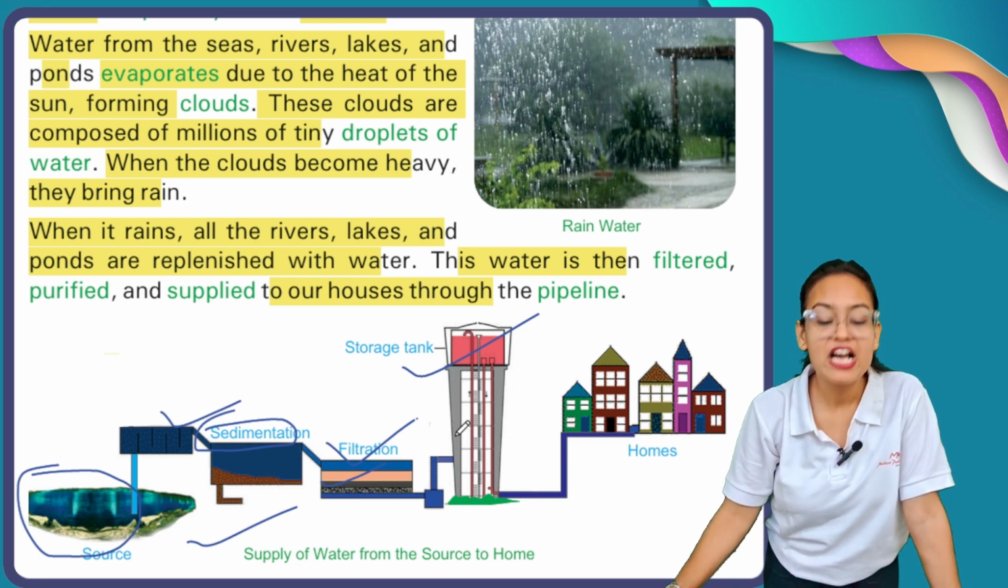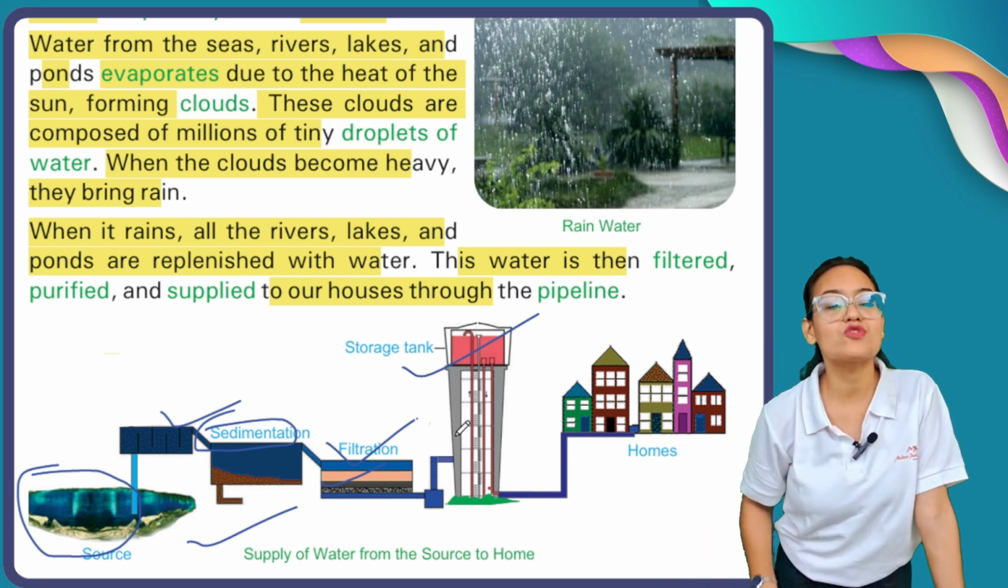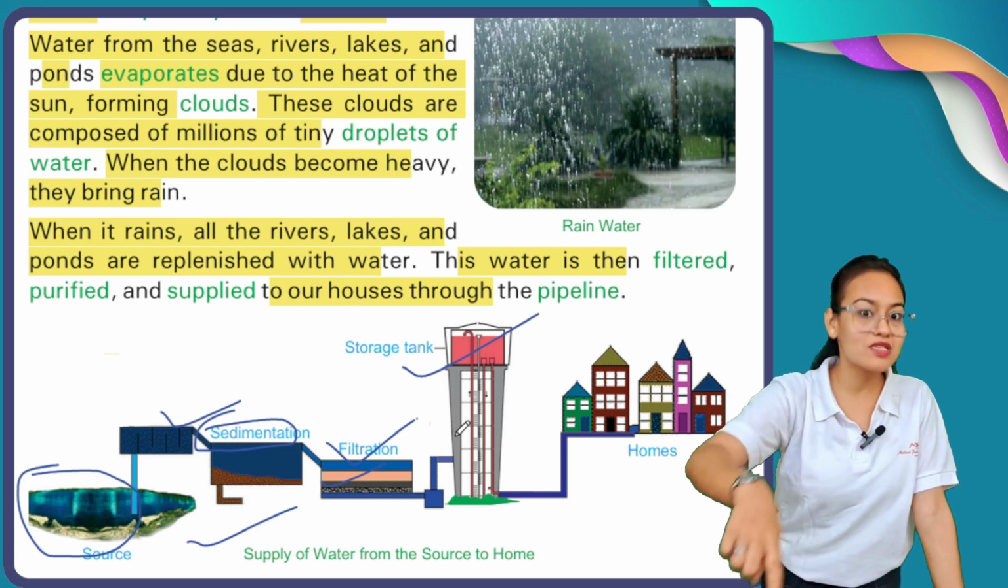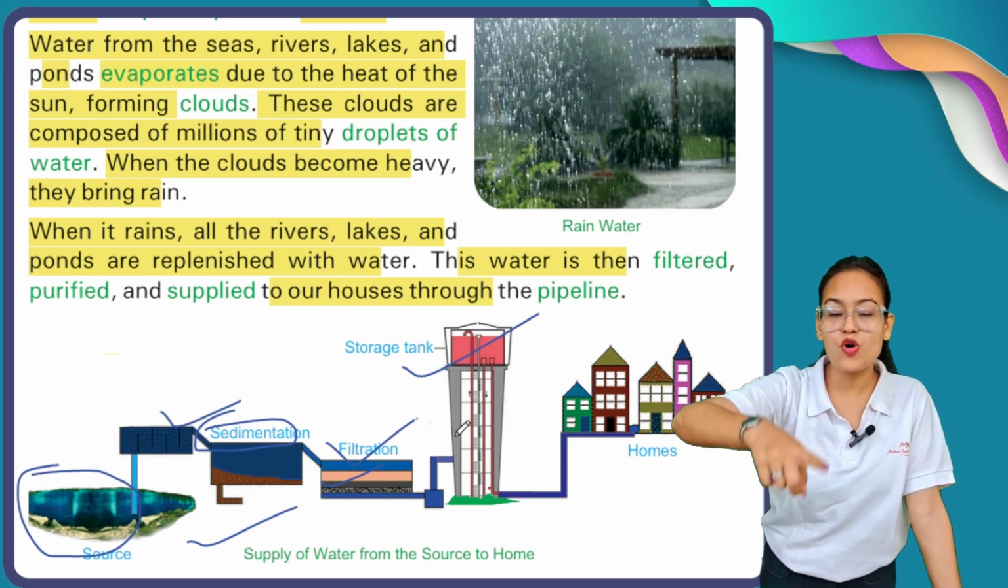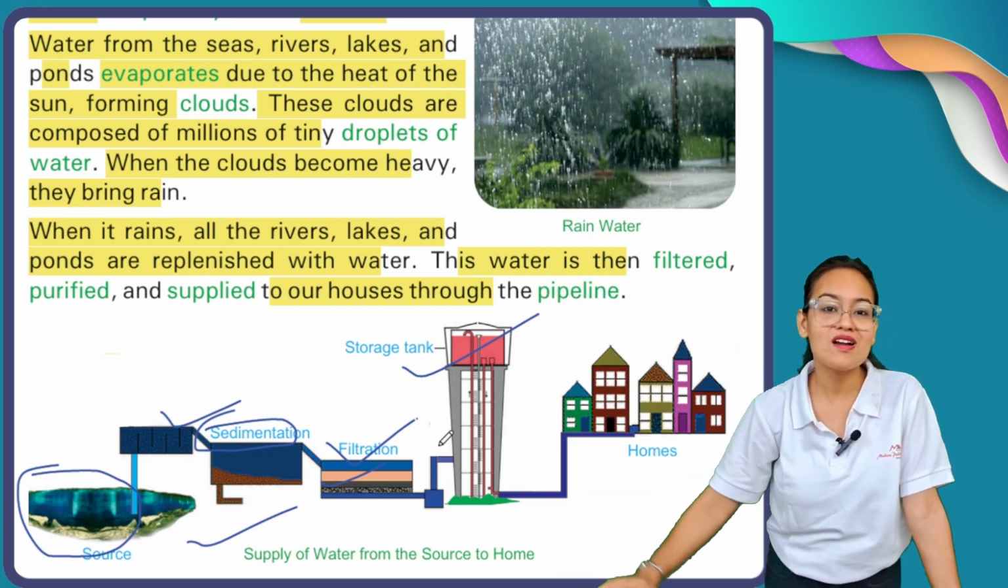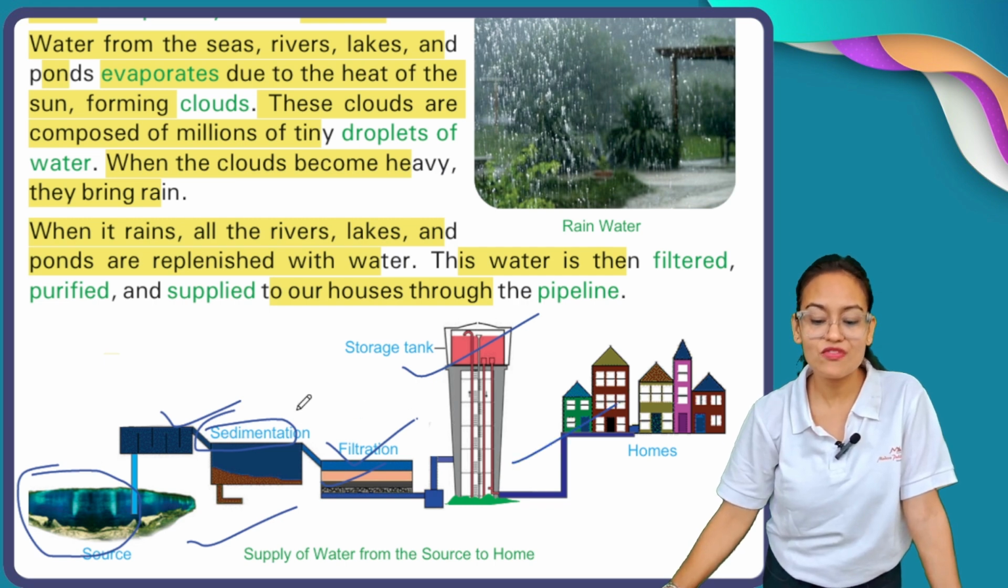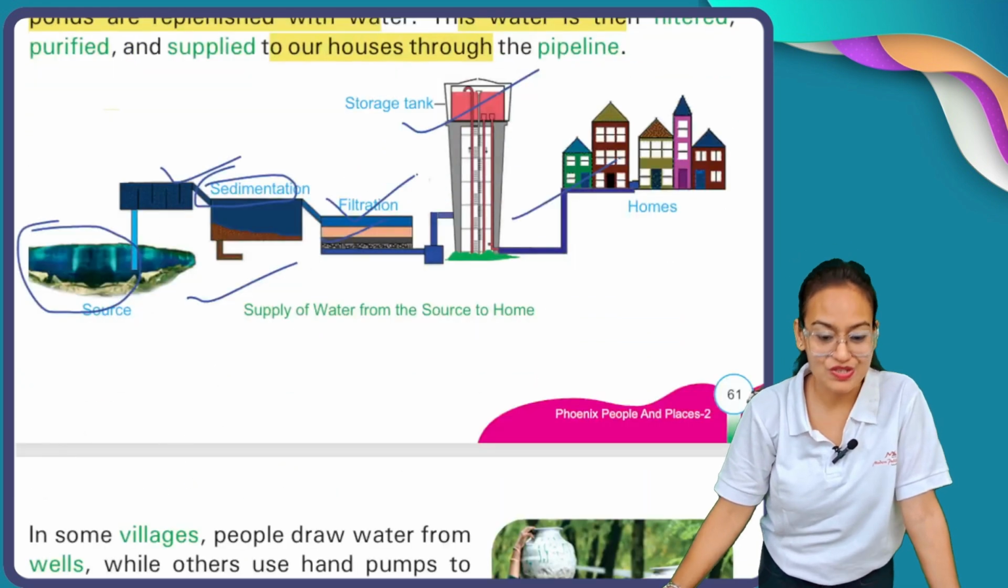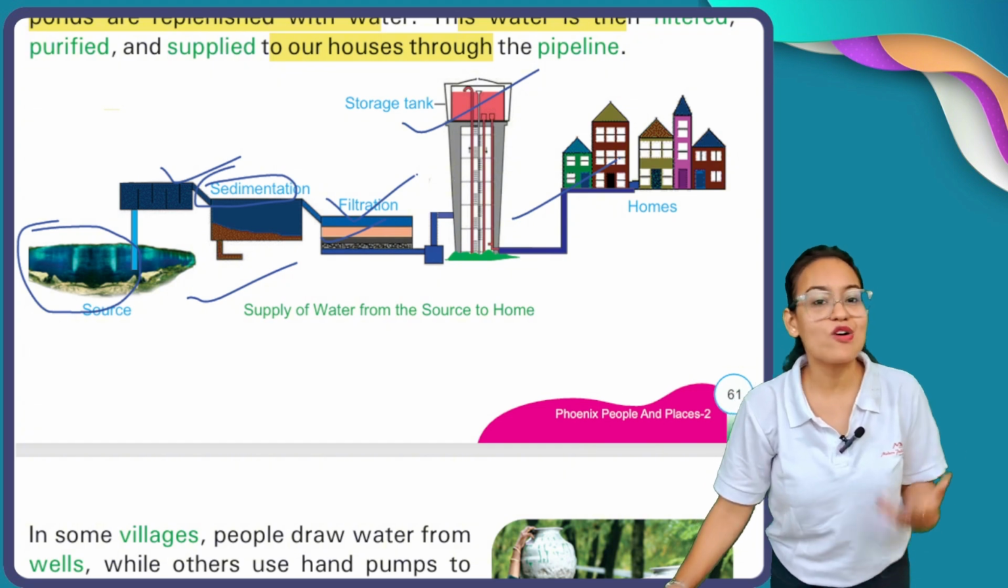Here you can see the pure water stored in a tank, and through this tank the pure water is supplied to our house. See, we get a supply of water. So this is the process of supply of water.